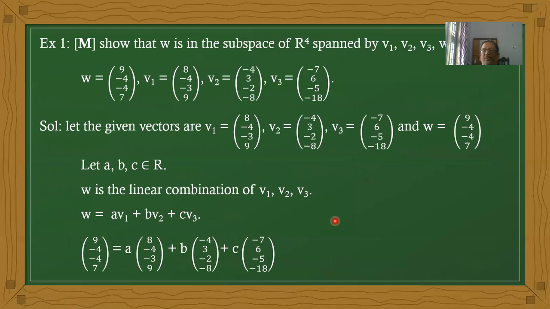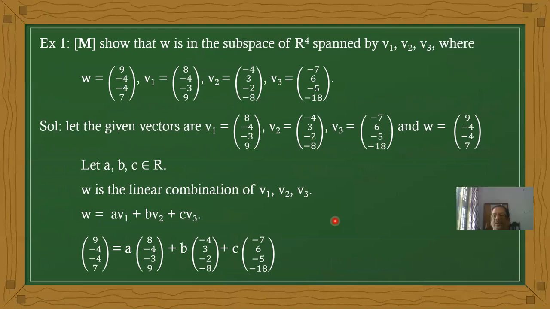Okay, now we will discuss the problems. Capital M is nothing but the set of matrices. W is a subspace of M4. Show that W is in the subspace of R4 spanned by V1, V2, V3, where W equals 9, minus 4, minus 4, 7.